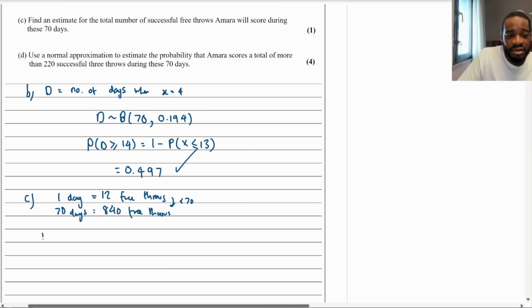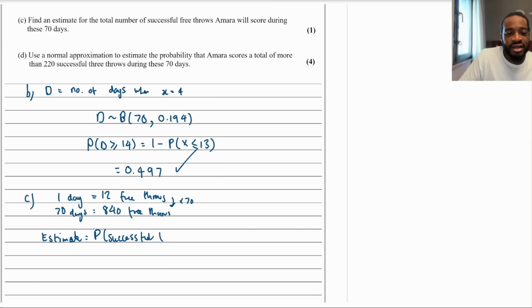So I'm going to just say that the estimate is going to equal the probability of a successful free throw times the number of trials, which is 840. Well, the probability of a successful free throw was 25%, or a quarter, or 0.25, times 840. That is just 840 divided by 4, which is 210.